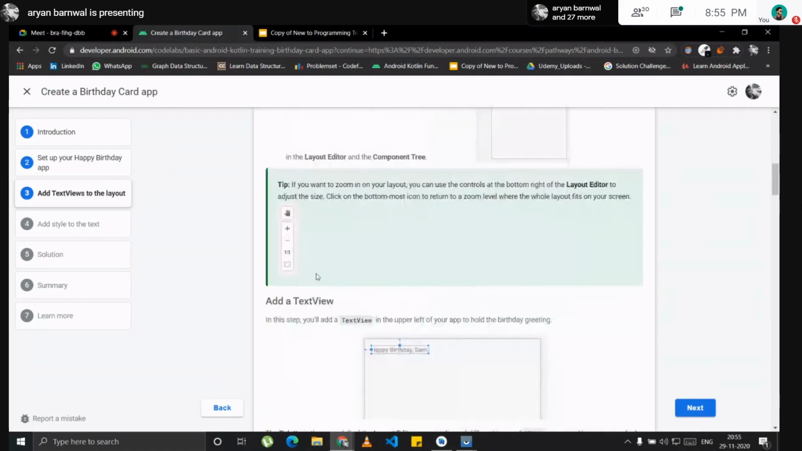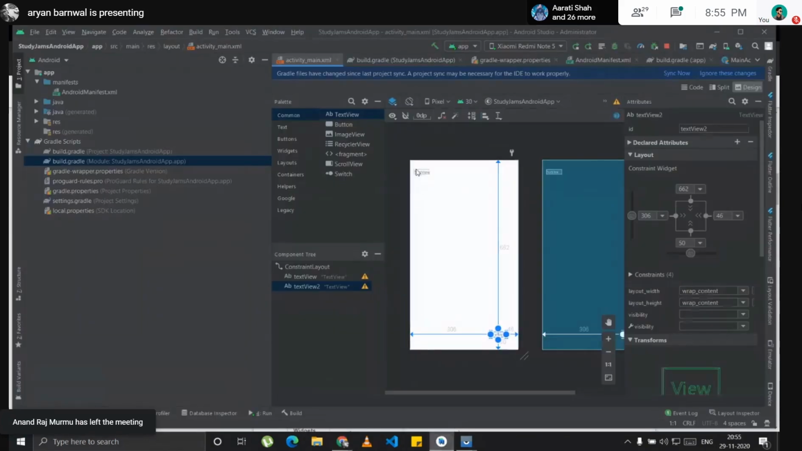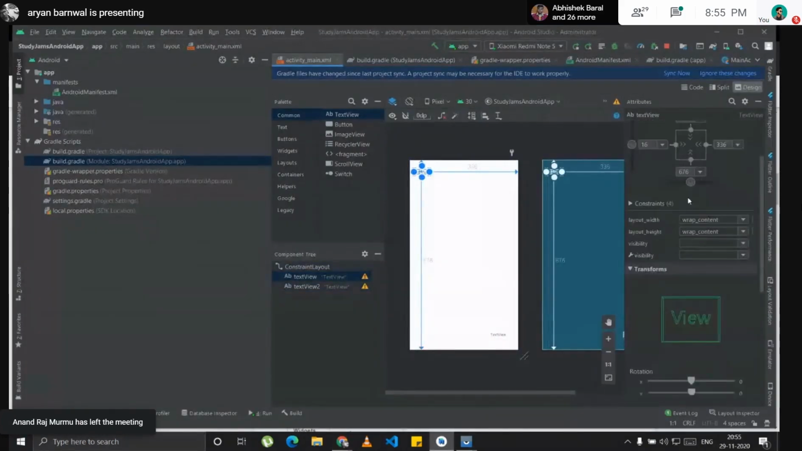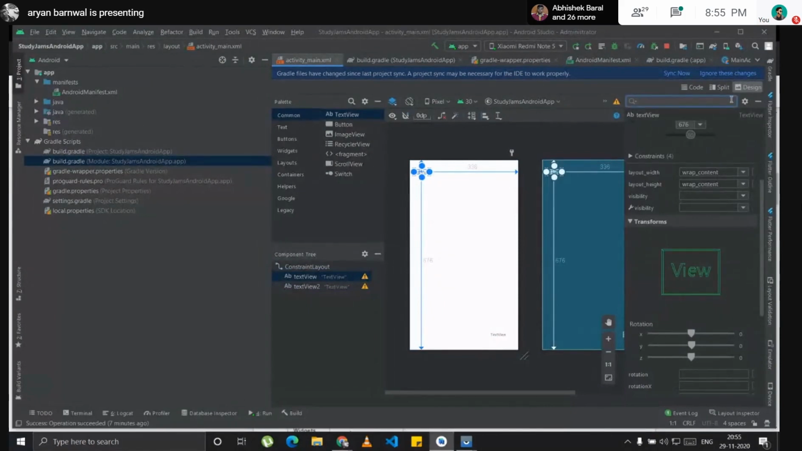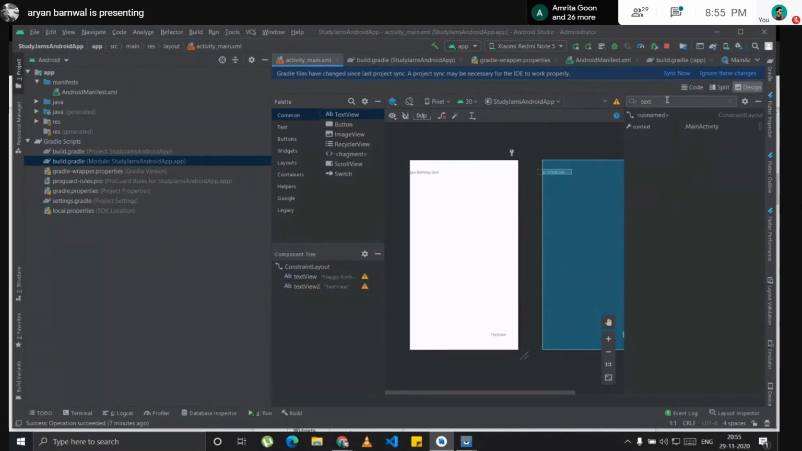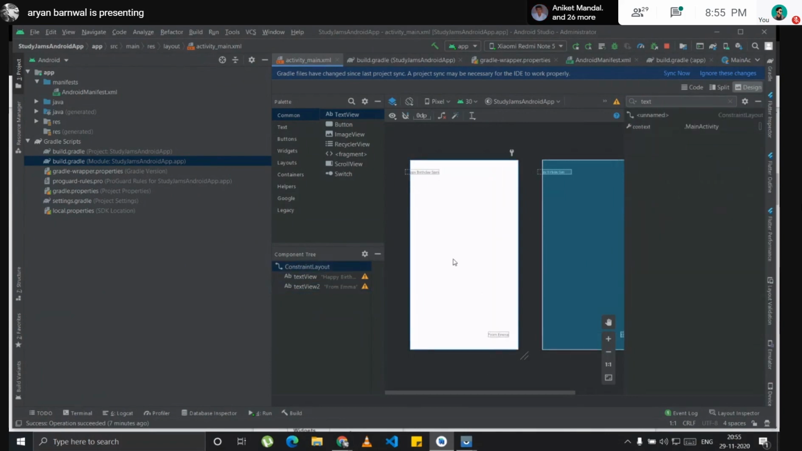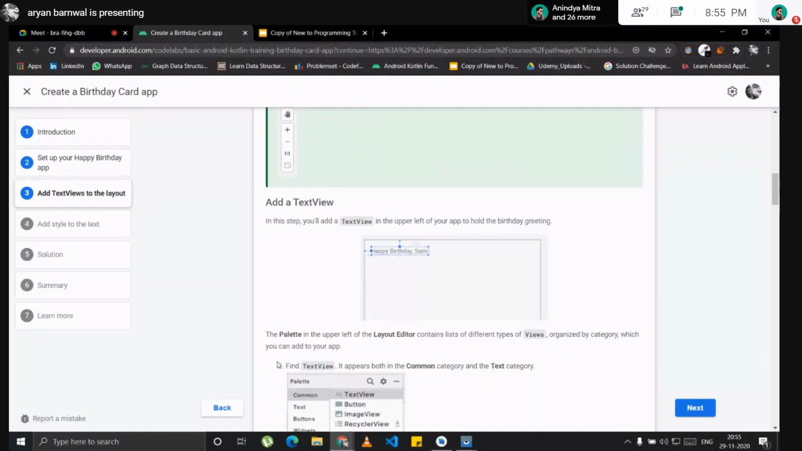So yeah, this is how we have to change the writings here. You can see the text here, and you can search for this text. I will change it to Happy Birthday Sam. And here, let me click, and change this from just like this. You can see that it changes as soon as we change the code.